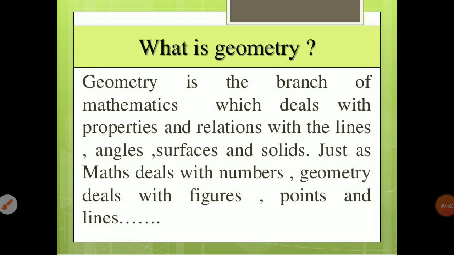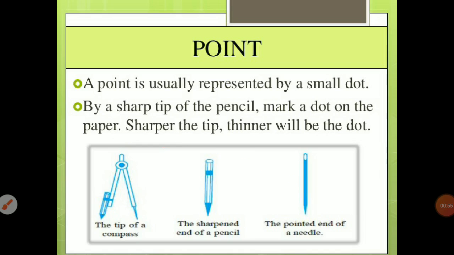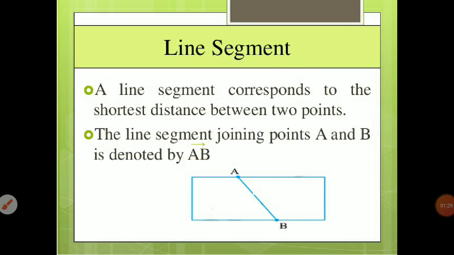So our first topic is point. A point determines the location. A point is usually represented by a small dot. By a sharp tip of the pencil, mark a dot on the paper. Sharper the tip, thinner will be the dot. That means we can say that a point has no length, breadth and height, and points can be represented by the letters A, B, C.